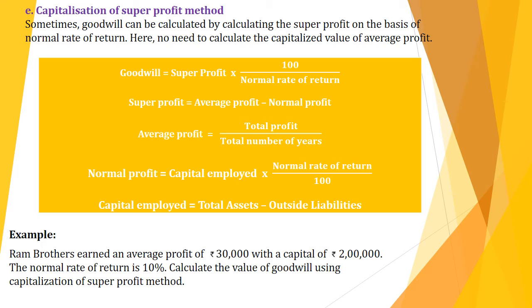Listen to it. Ram Brothers earned an average profit of rupees 30,000 with a capital of 2 lakhs. The normal rate of return is 10%. We have to calculate goodwill on the basis of capitalization of super profit method. So here average profit is 30,000, capital is 2 lakhs and normal rate of return is 10%. With these details, how do we calculate goodwill?